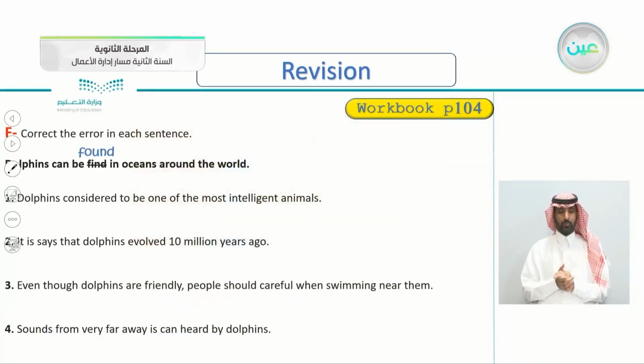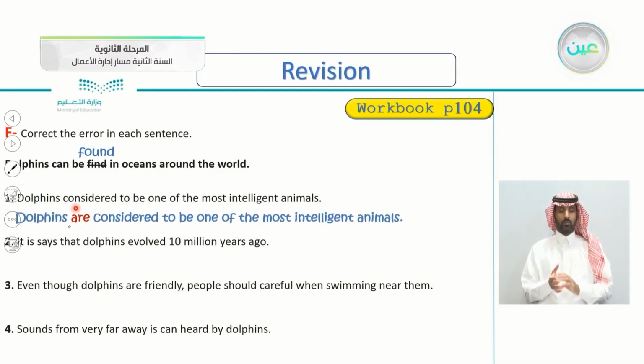Exercise F here, correct the error in each sentence. The first one is already done. Dolphins can be found, the correct is found, of course, in oceans around the world. So number 1, dolphins considered to be one of the most intelligent animals. Did you find the mistake? Very good. Dolphins are considered to be one of the most intelligent animals.